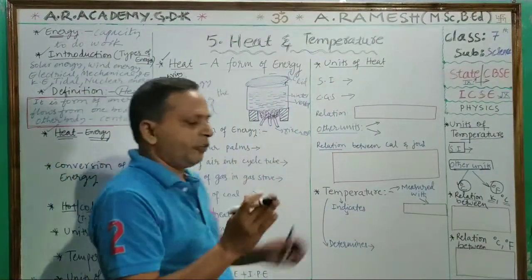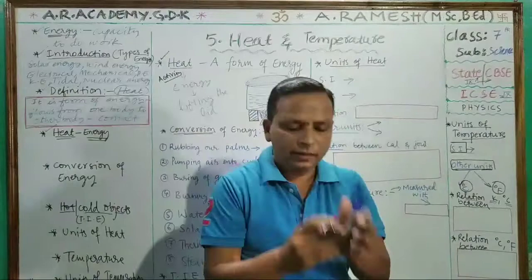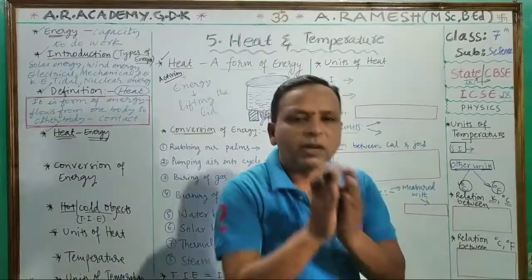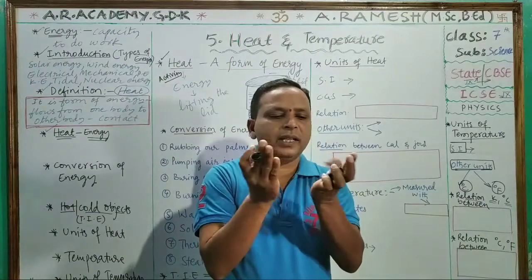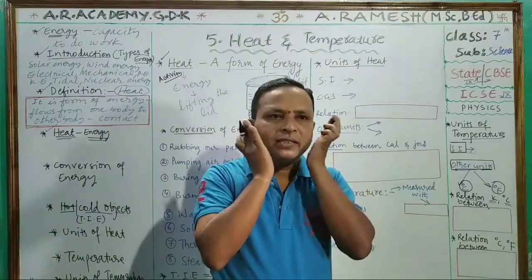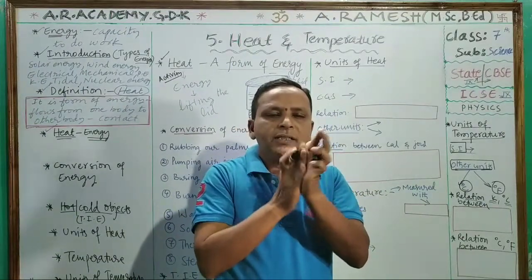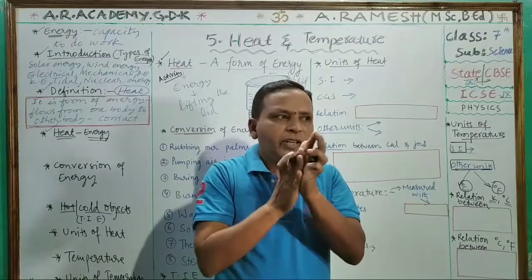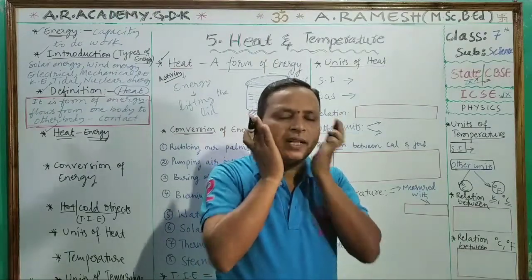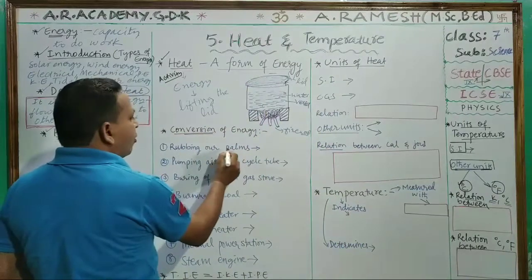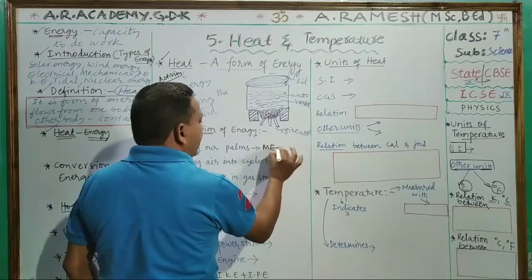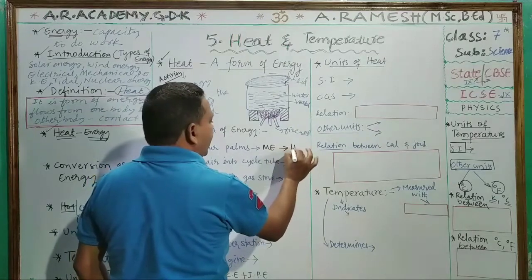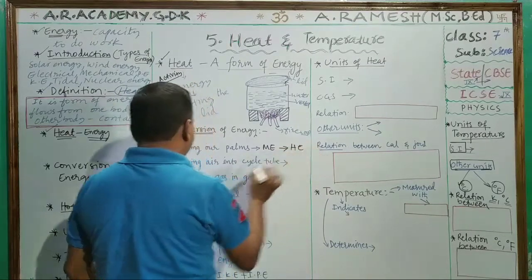Rubbing our palms: if you rub your palms like this, what happens, children? Heat is generated in our palms. Generally in winter, if we rub like this, we get heat. Rubbing means mechanical energy, and it is converting into heat energy. You have to understand that.